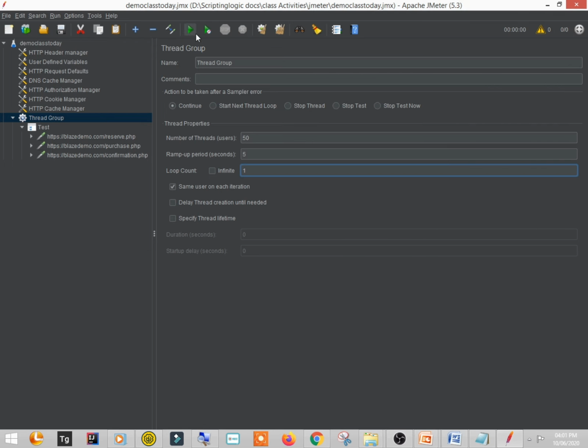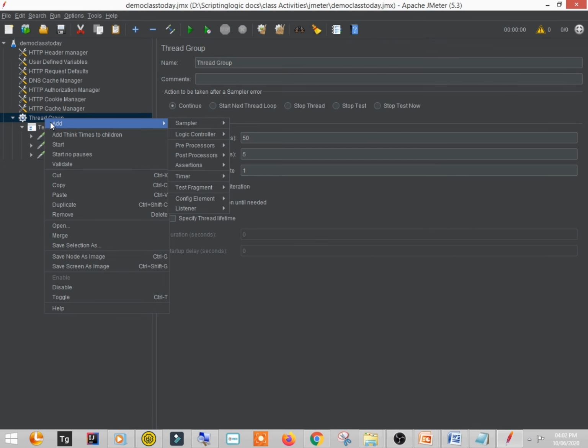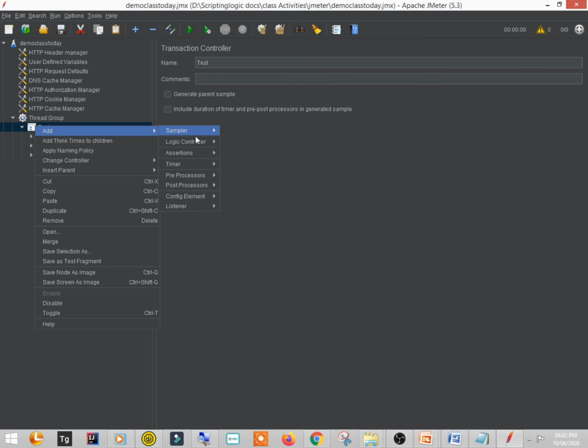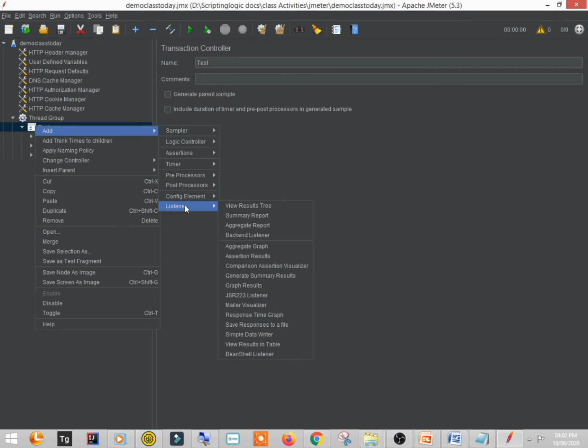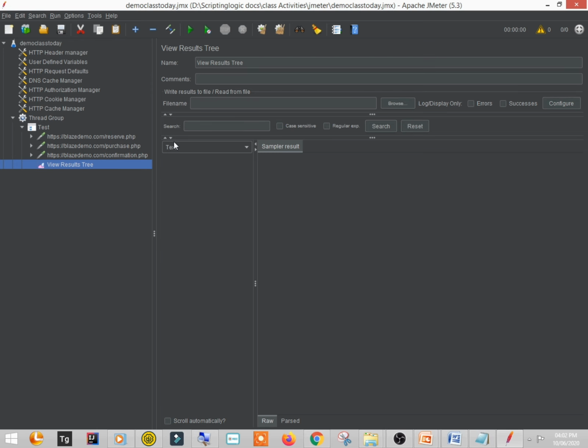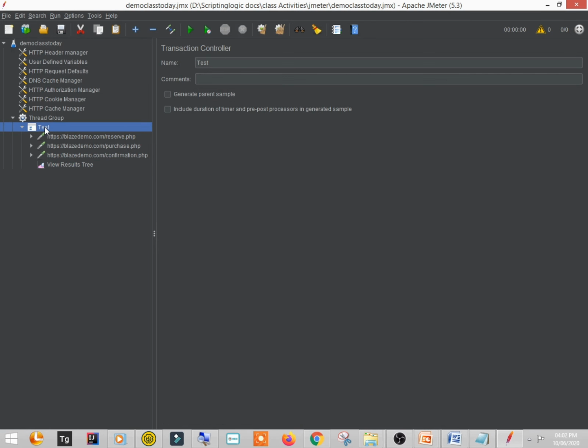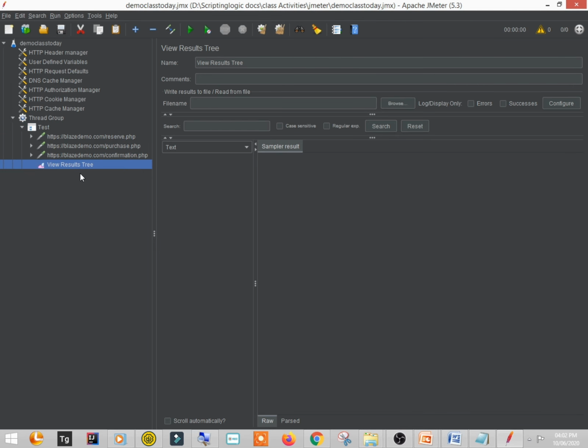Again, if we run this, we are not going to see any output. So we should see whether the tests passed or not. For that, there are so many listeners, out of which we will see one. Right click on this thread group or this test, say add listener and say view result tree. When you create this request, you will see the result over here. So what is happening, you can observe it here. Now I'm going to hit this request and keep this view result tree open. Let's see.